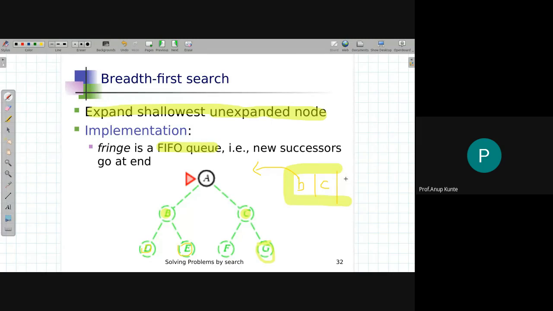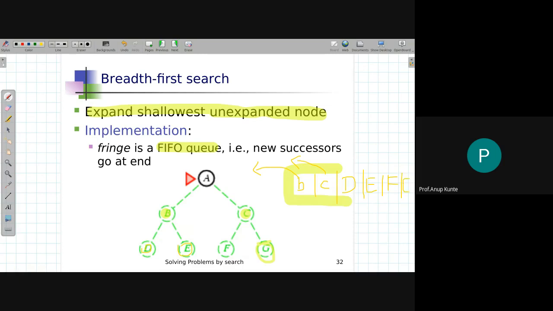So D and E should go at the back of node C. I have already removed B, so C is already at the start of the queue. C comes out later. So C is now expanded and I'll generate F and G. So I will put F in the queue and G in the queue.